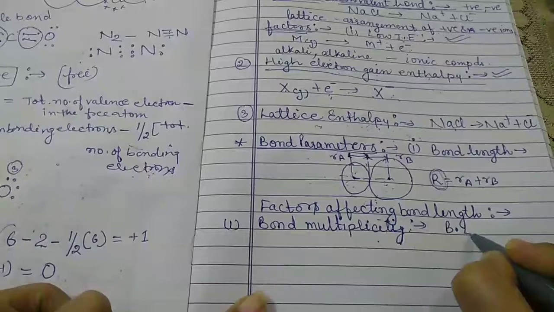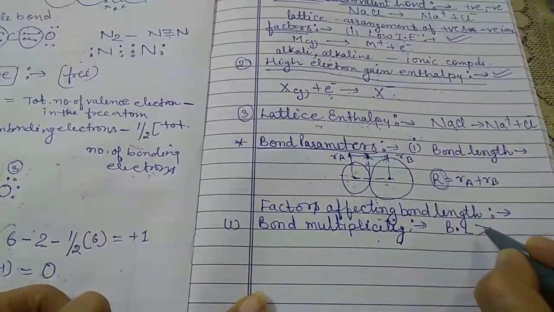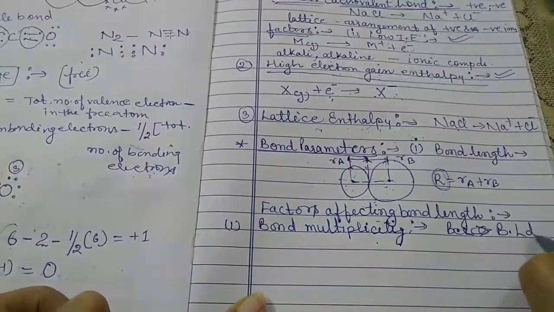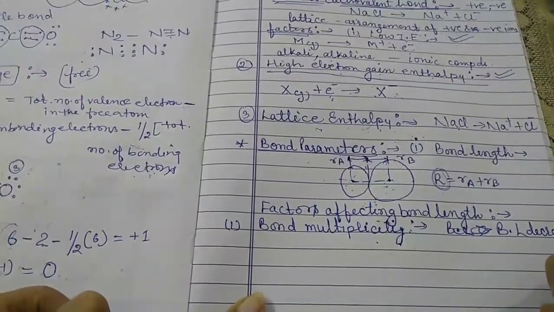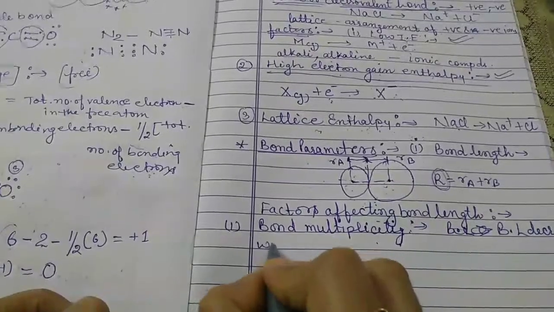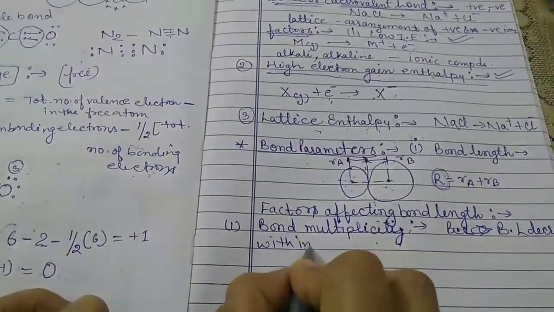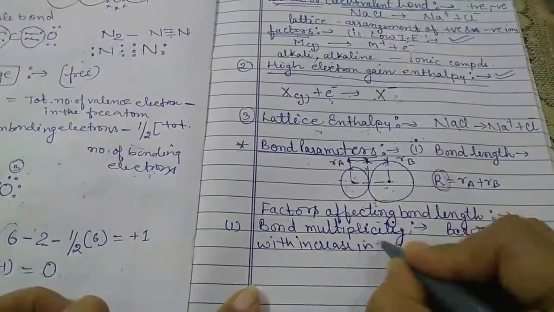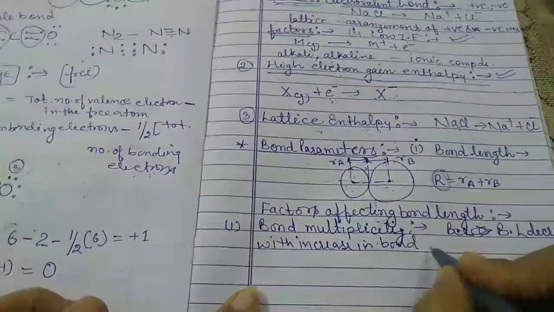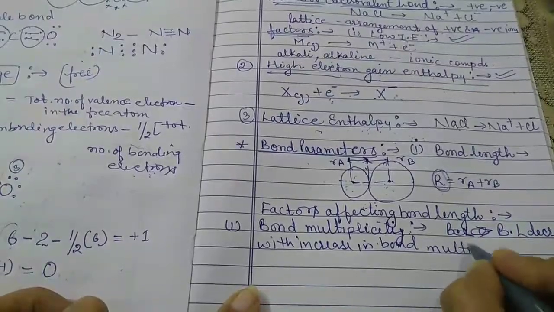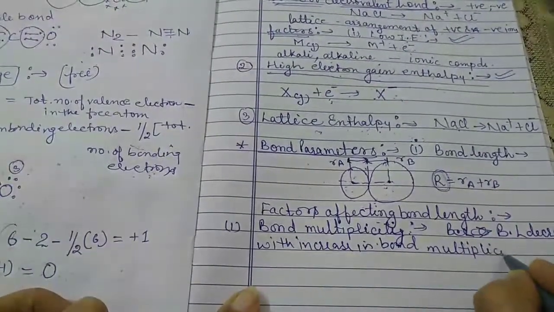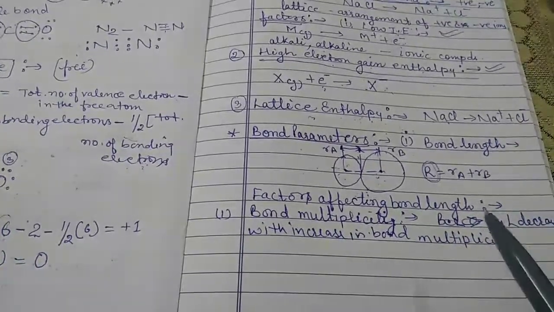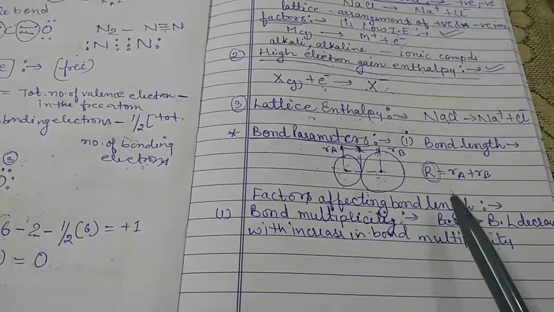Bond length decreases with increase in bond multiplicity.